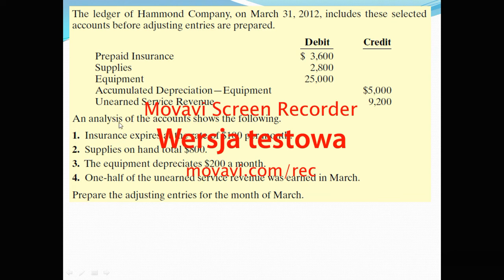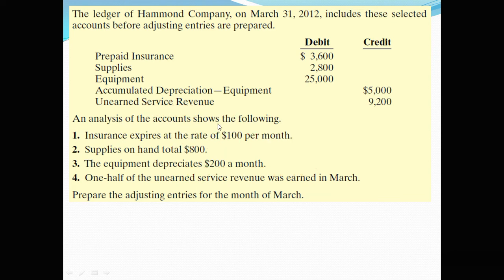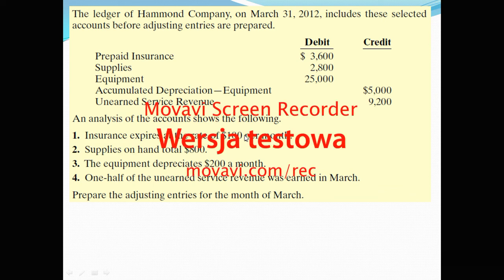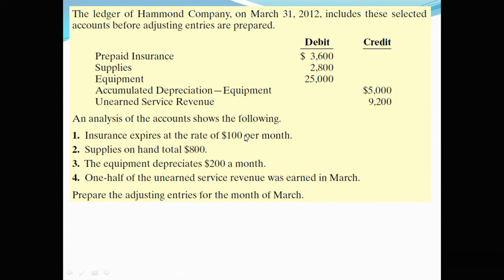Okay. So an analysis of the accounts shows the following. Insurance expires at the rate of $100 per month. So apparently you pay for 3 years in advance, and each month you use $100 of that payment. Supplies on hand total $800.